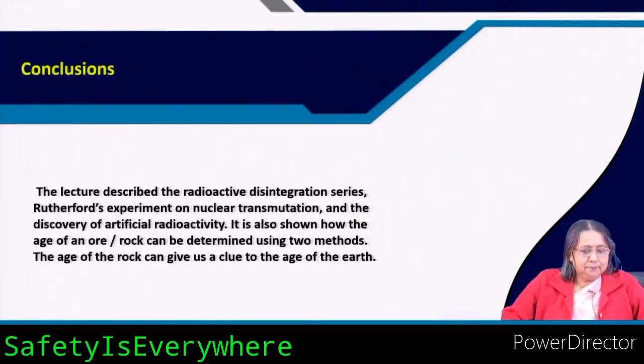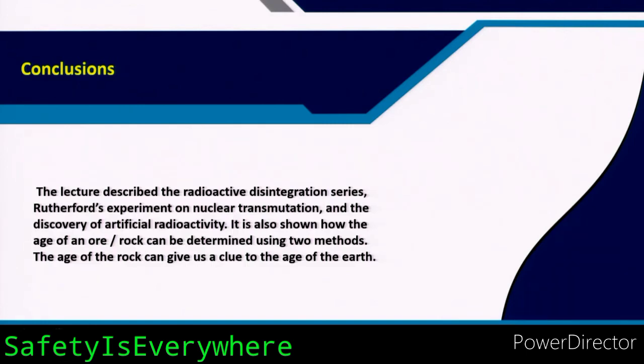So, in this lecture we have seen what the radioactive disintegration series are and how they are classified, and then the Rutherford's experiment on nuclear transmutation, how one atom can be transformed into another. Then artificial radioactivity developed by Irene Curie and F. Joliot, and then how the age of rock or ore can be determined using two methods, which can be related to the age of the earth.